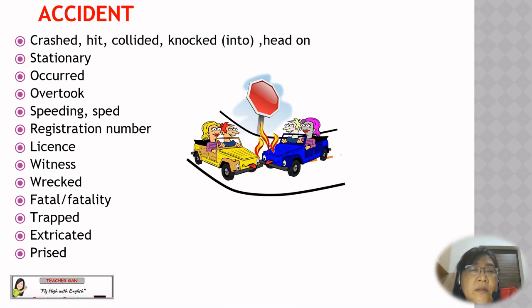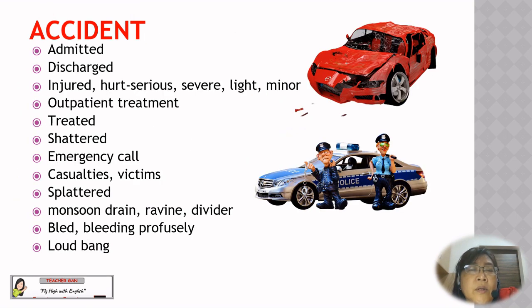For example, for accident, we have crash, hit, collided, knocked into, hit on, stationary, occurred, overtook, speeding, sped, registration number, license, witness, wreck, fatal or fatality, trap, extricated or prize. We have more words: admitted, discharged, injured, hurt, serious, severe or light or minor. Outpatient treatment, treated, shattered, emergency call, casualties, victims, splattered, monsoon drain, ravine, divider, bled, bleeding profusely, or loud